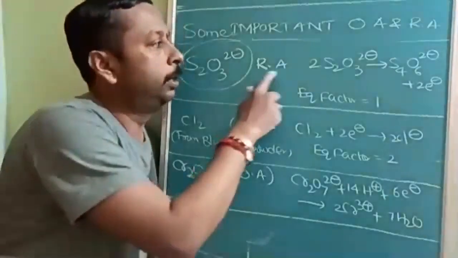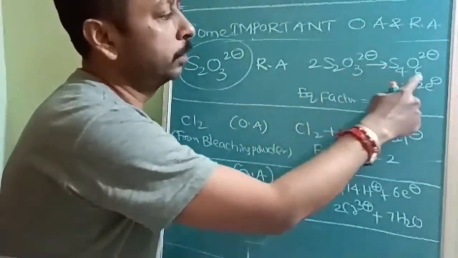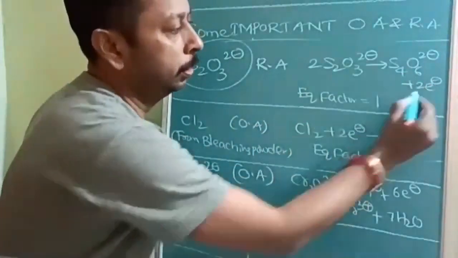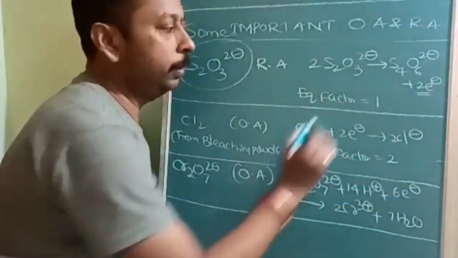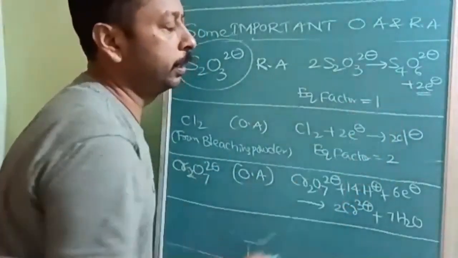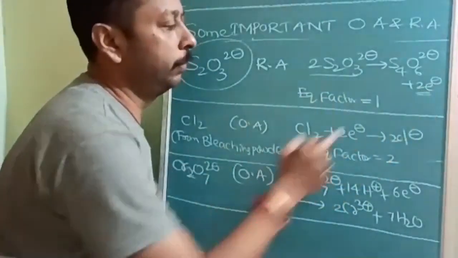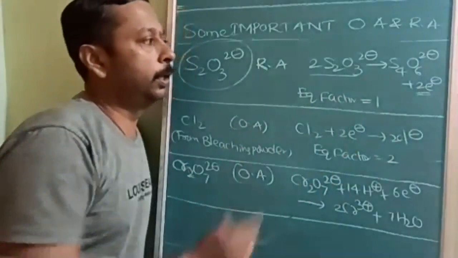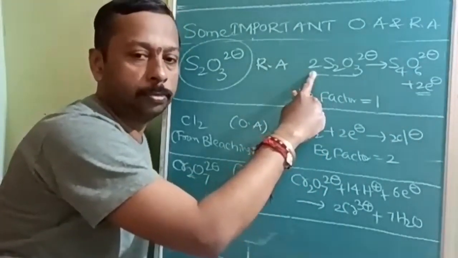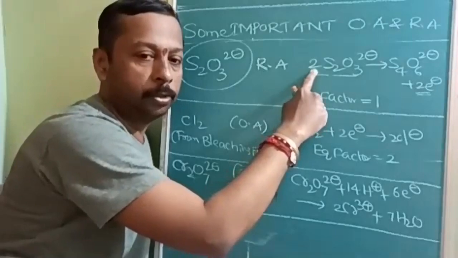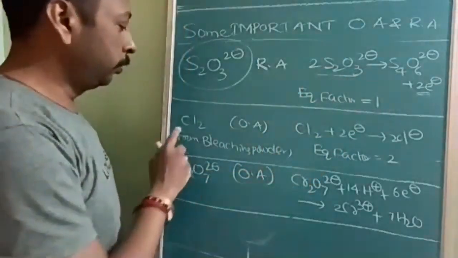Okay, so as a reducing agent, 2S2O3 2- gives S4O6 2-, with 2 electrons. See, I am writing 2 electrons, but the equivalent factor is 1. It is not mistakenly written. It is 2 moles, 2 electrons. So 1 mole will be 1 electron only. Actually, it is dimerization. That's why I have to use 2 moles here for balancing S4O6. Is it understood? Next, chlorine.